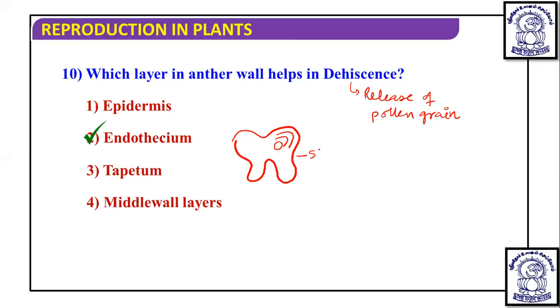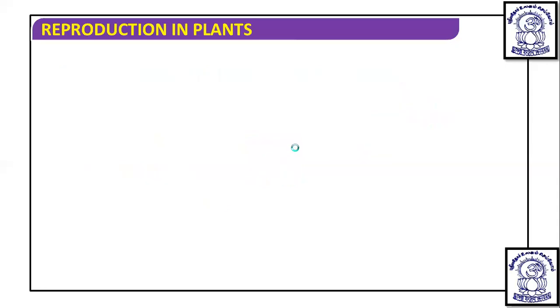Stomium cells are found in this region. These stomium cells are present in epidermis, they get broken down, and below that you will find endothecium. When this endothecium breaks, then and only then the pollen grain gets released and dehiscence can occur.